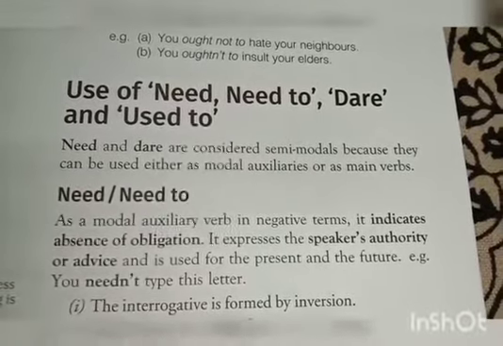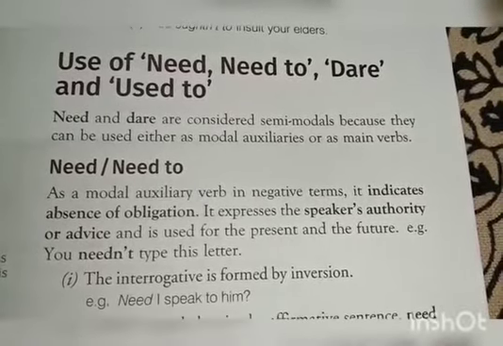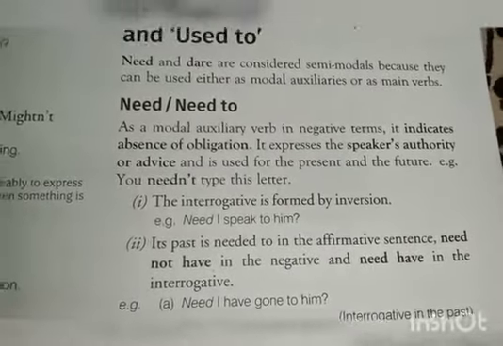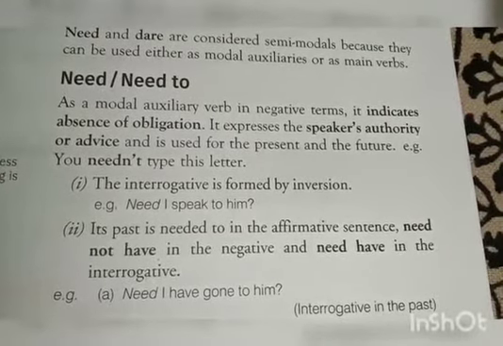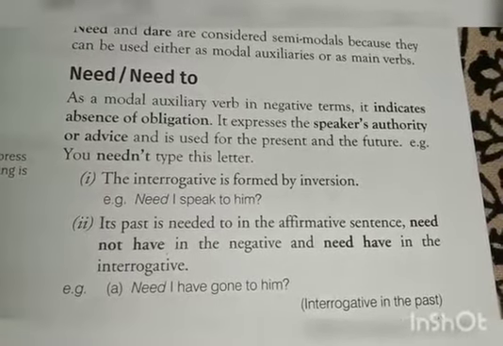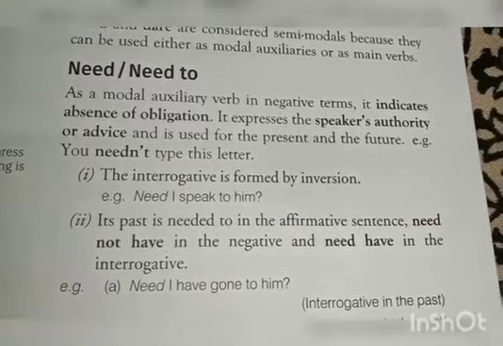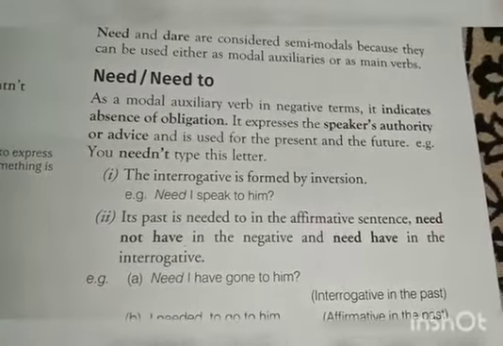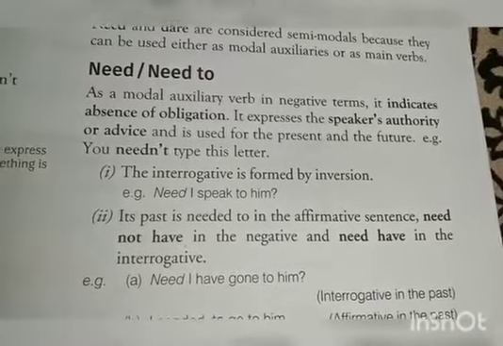Need and dare are considered semi-modals because they can be used either as modal auxiliaries or as main verbs. Need and need to: as a modal auxiliary verb in negative terms, it indicates absence of obligation. That means there is no moral duty being present here. It expresses the speaker's authority or advice. Authority is when we are showing a kind of power or commanding, giving certain order, or advice, that is a kind of suggestion, and is used for the present and the future.